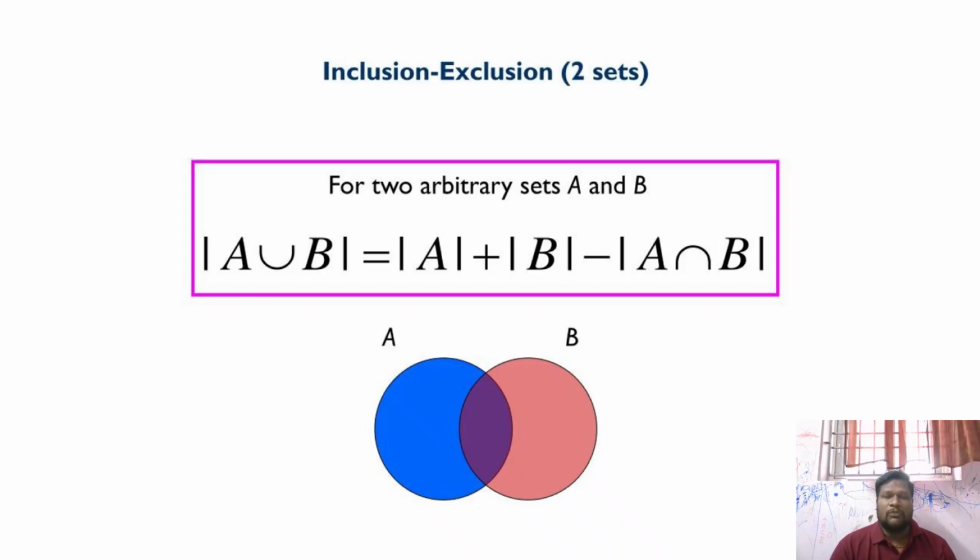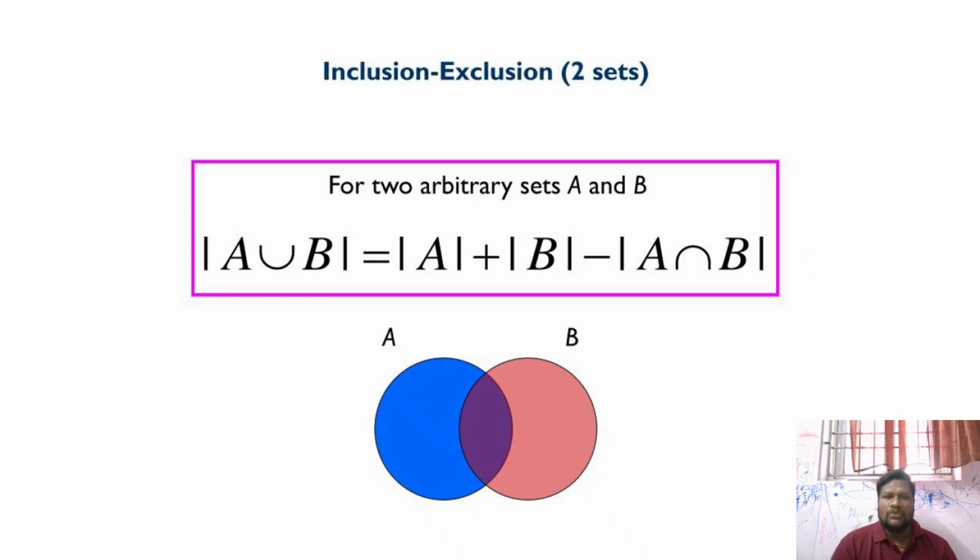The number of elements in a set is called the cardinality of the set. Simply, the notation for the cardinality of a set is n of A. In higher education, we write it as modulus of A.